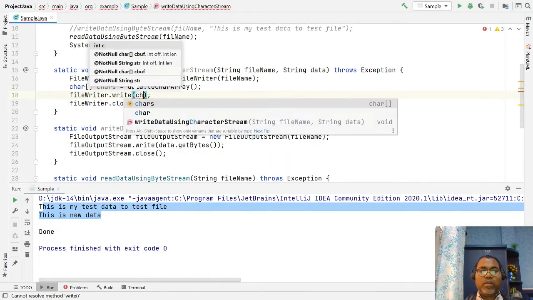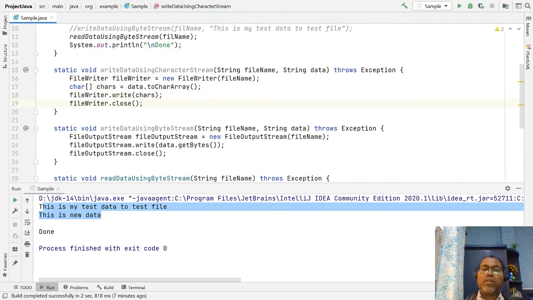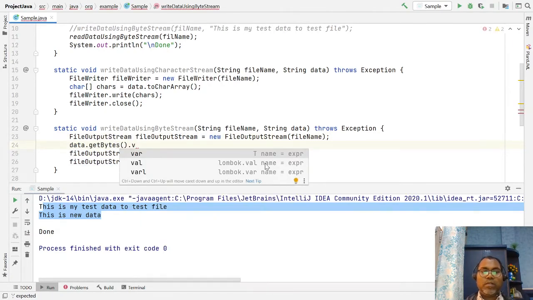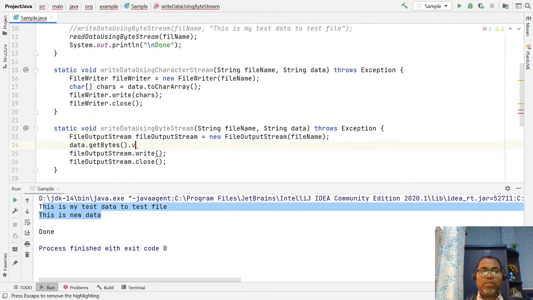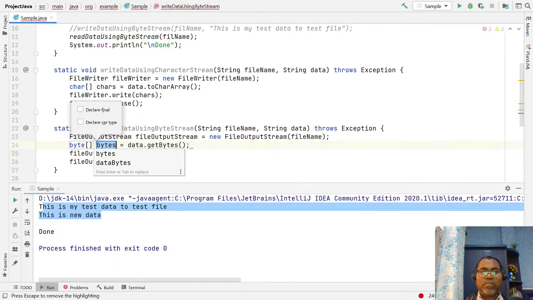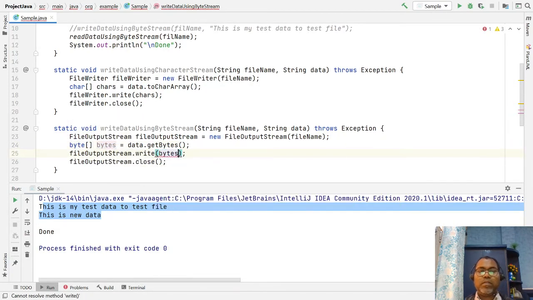I want to write complete characters here, not bytes. Previously we had to write the bytes, like here you can say dot bytes, and here we write bytes. But here we are not writing bytes, we are writing characters.